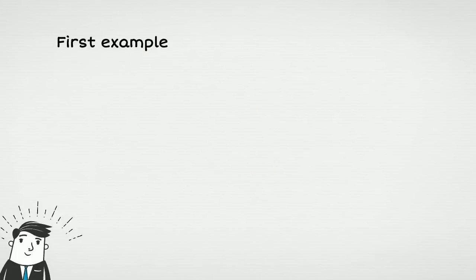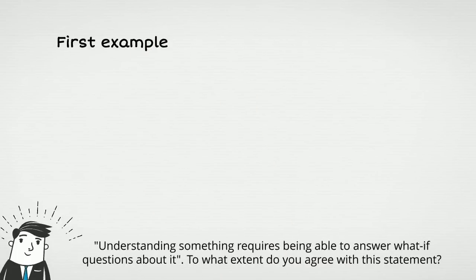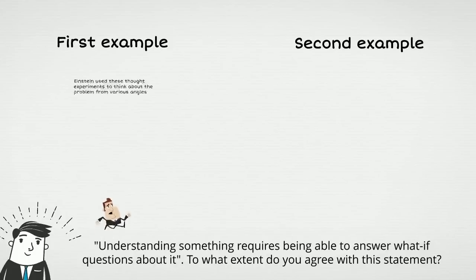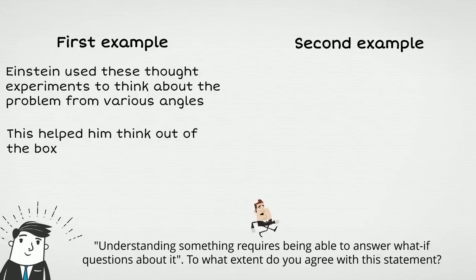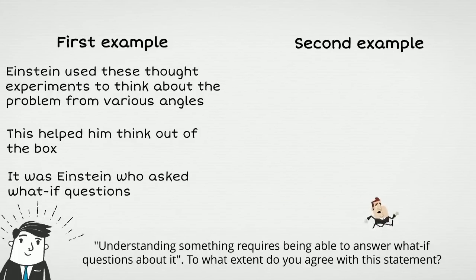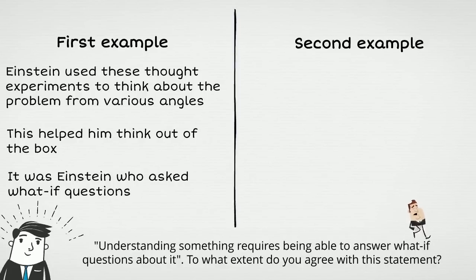So this second example is also about Einstein's thought experiment, but it links to the question in a slightly different way. In my first example, I said Einstein used his imagination and came up with these thought experiments which allowed him to look at the problem from various unexpected angles. This helped him think out of the box and eventually helped him create the relativity theory. In this example, it was Einstein who asked the what-if questions, and it was Einstein who understood something.